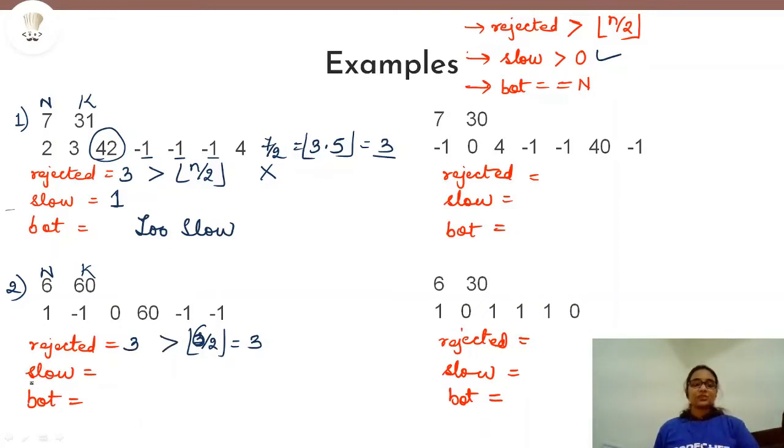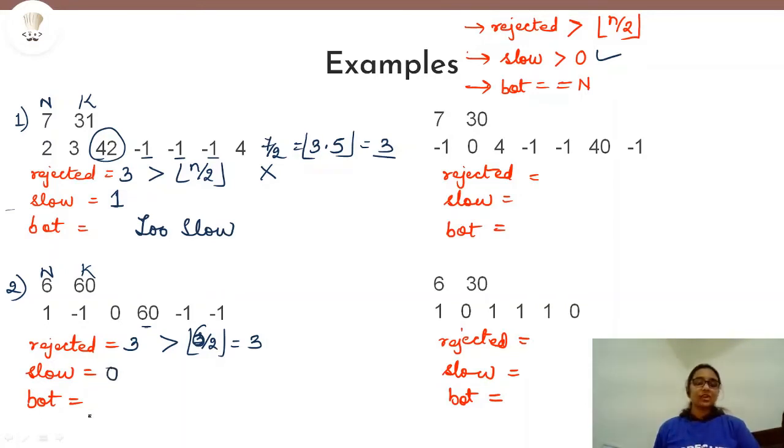Then we will come to if the candidate is too slow or not. So do you see any of the problem in which the candidate is taking more than 60 seconds? No, right? The candidate is taking 60 seconds here, but not more than this. So that means slow will be equal to 0 and the candidate will not be too slow.